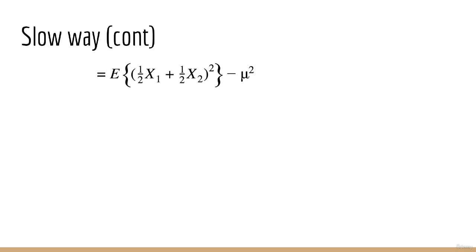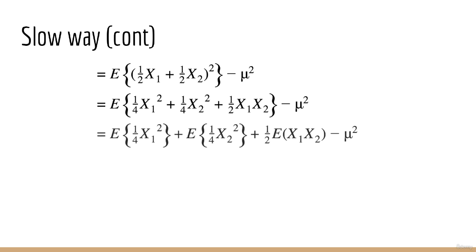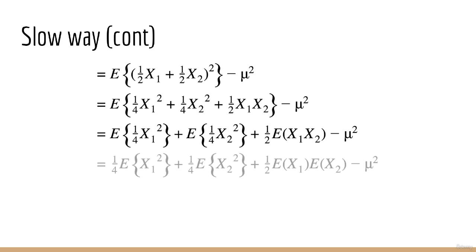Next, let's replace y with 1/2 x1 plus 1/2 x2. And again, the next step is to expand the square. We then get 1/4 x1 squared plus 1/4 x2 squared plus 1/2 times x1 x2. Okay, so the next step is again to separate out the terms in the expected value. As usual, the constants can be brought outside.